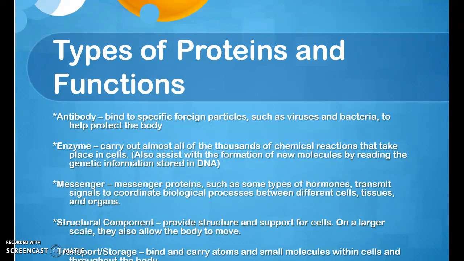Types of protein and functions. Antibodies bind to specific foreign particles such as viruses and bacteria to help protect the body. Enzymes carry out almost all of the thousands of chemical reactions that take place in a cell. They also assist with the formation of new molecules by reading the genetic information stored in DNA. Messenger proteins, such as some types of hormones, transmit signals to coordinate biological processes between different cells, tissues, and organs. Structural components provide structure and support for cells. On a larger scale, they also allow the body to move. Transport and storage proteins bind and carry atoms and small molecules within the cell and throughout the body.